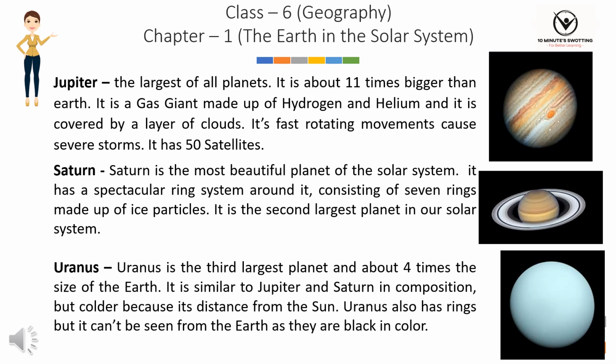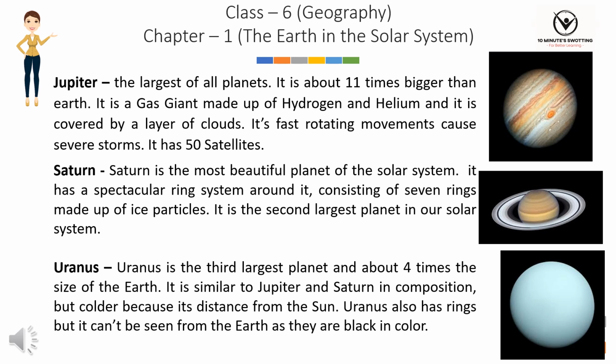It is about 11 times bigger than the Earth. It is a gas giant made up of hydrogen and helium and it is covered by a layer of clouds. Its fast rotating movements cause severe storms. It has 50 satellites.